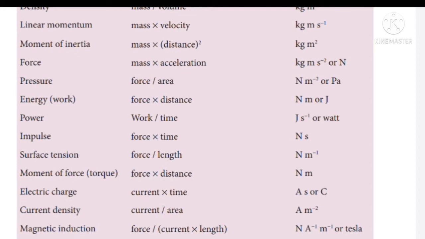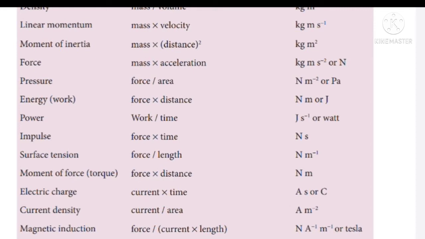And next one, pressure. The next physical quantity is pressure. Pressure is equal to what? Force by area. The unit for force is what? Newton. The unit for area is what? Meter squared. When this meter squared goes up, what will happen? Meter power minus 2. Then the unit for pressure is what? Newton meter power minus 2 or Pascal.